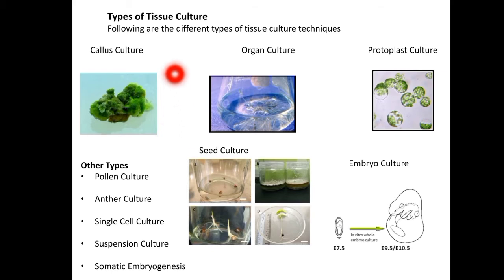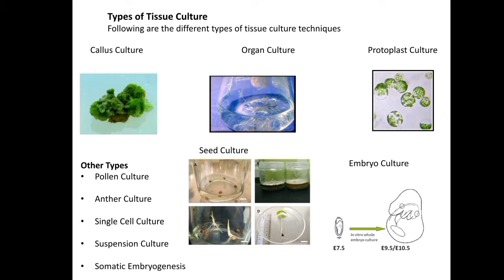Now, what do you mean by callus? Callus is a term referred to unspecialized cells, unorganized cells, or a dividing mass of cells. It is produced only when the explants are cultured in an appropriate medium.